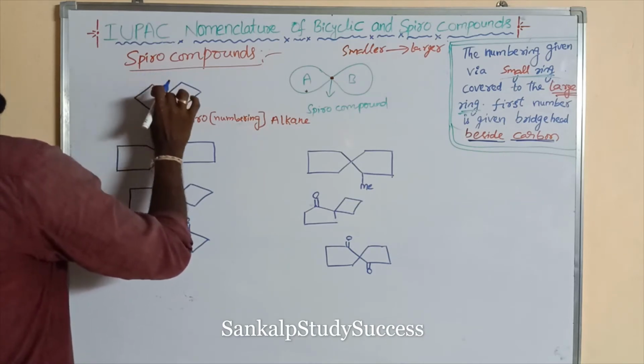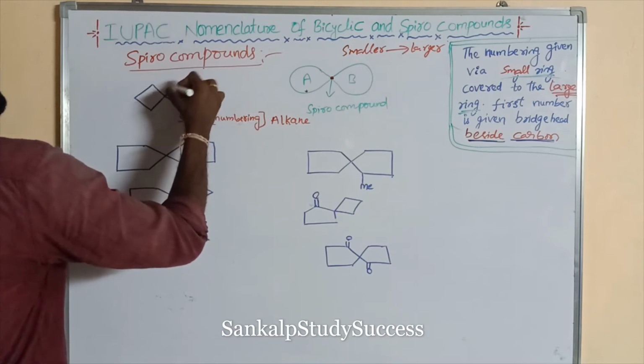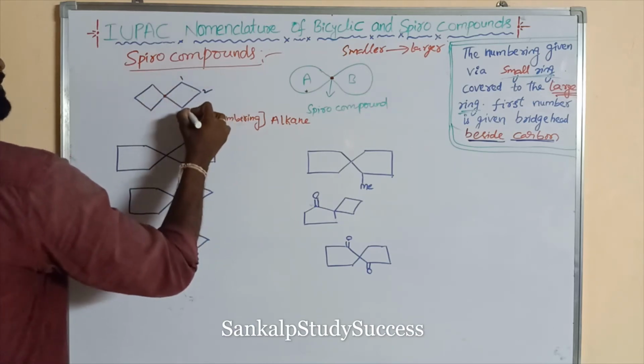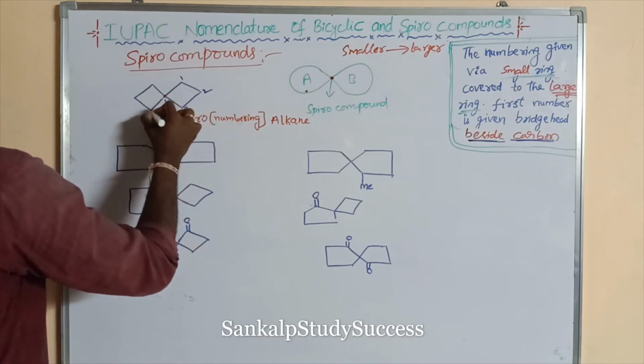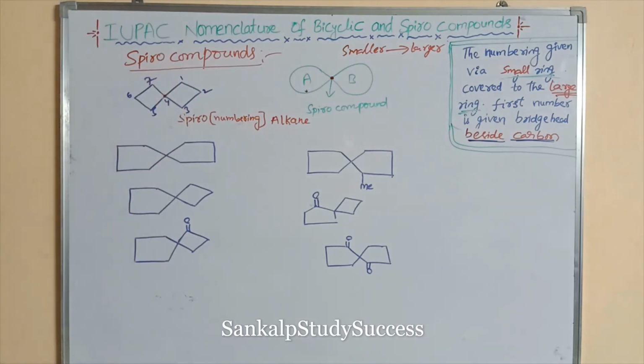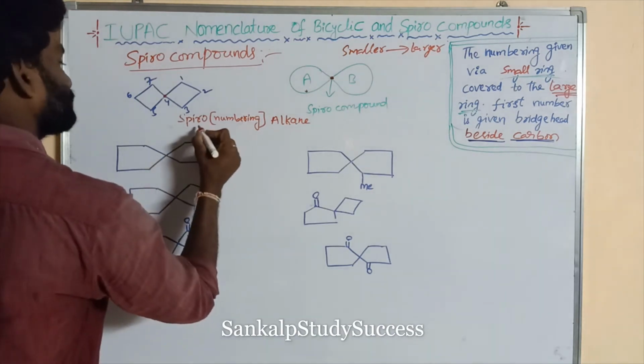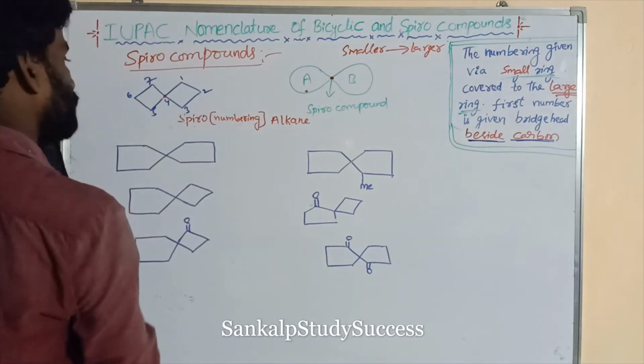The first number is not given to the bridgehead; it is given to the adjacent carbon, the one adjacent to the bridgehead. So 1, 2, 3, 4, 5, 6, 7. And now what is its name? Spiro.